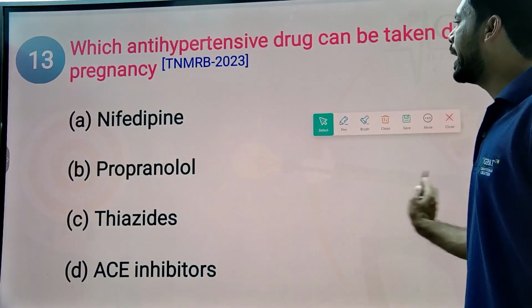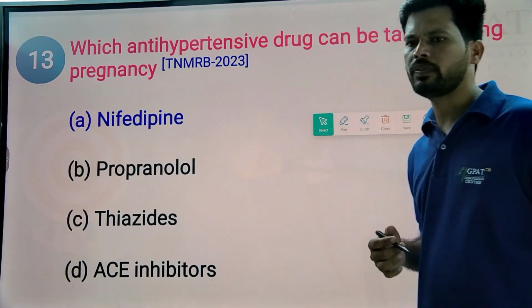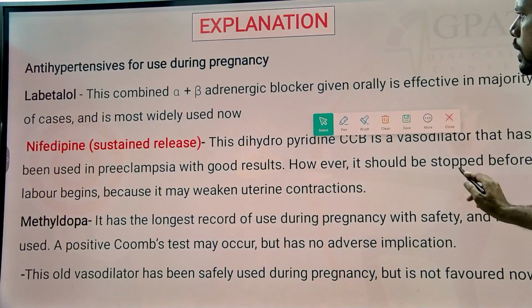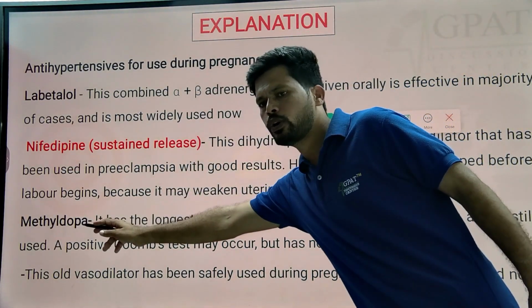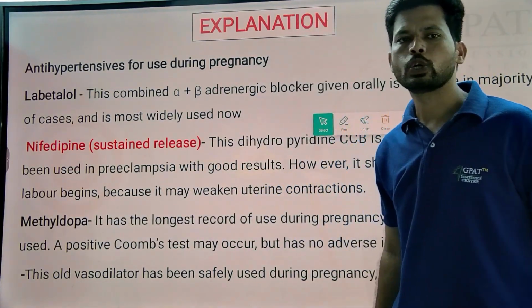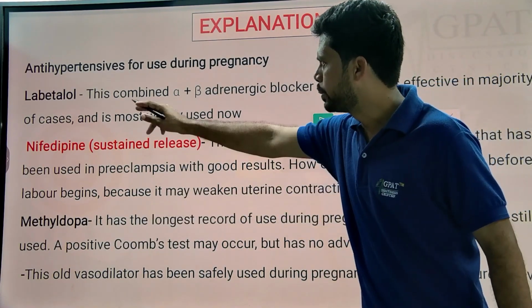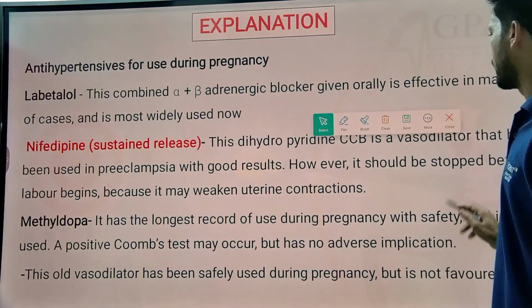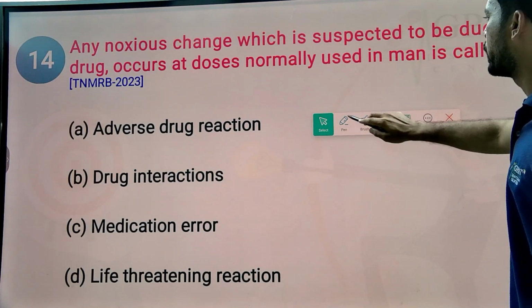Nifedipine is chemically a dihydropyridine. Nifedipine, amlodipine, felodipine, isradipine, there are many examples. Not only nifedipine, drugs like labetalol and methyldopa are also choices to control hypertension in pregnant women. So methyldopa, labetalol as well as nifedipine are the drugs of choice to control hypertension in pregnant women.